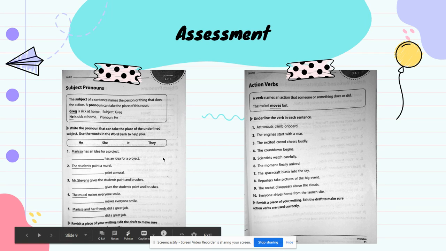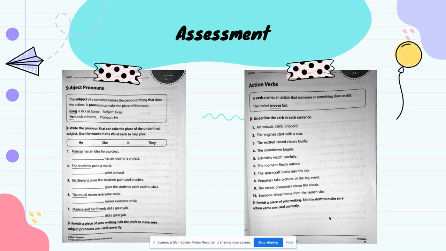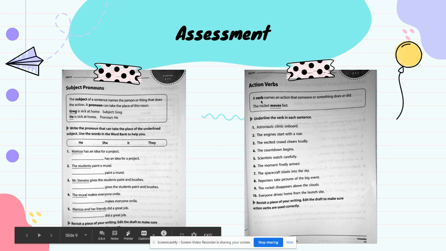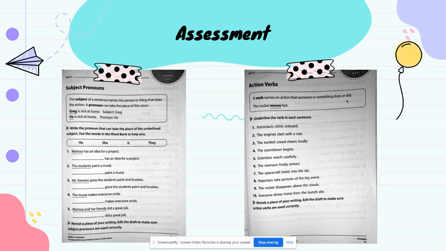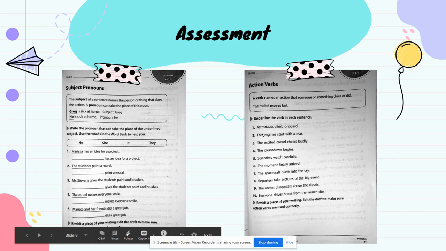So that's going to be page 61. And then the last page is going to be page 71. And it says action verbs. So a verb names an action that someone or something does or did. For example, the rocket moves fast. So moves is definitely going to be the action verb. So let's see. We have 1 all the way to 10. So we have 10 sentences, and it says underline the verb in each sentence. So you're going to underline the verb in each sentence.